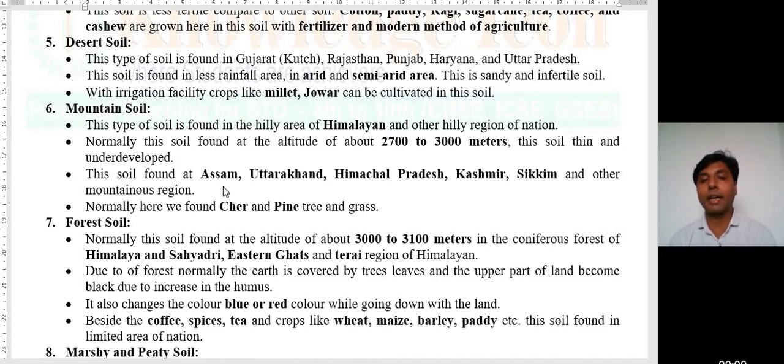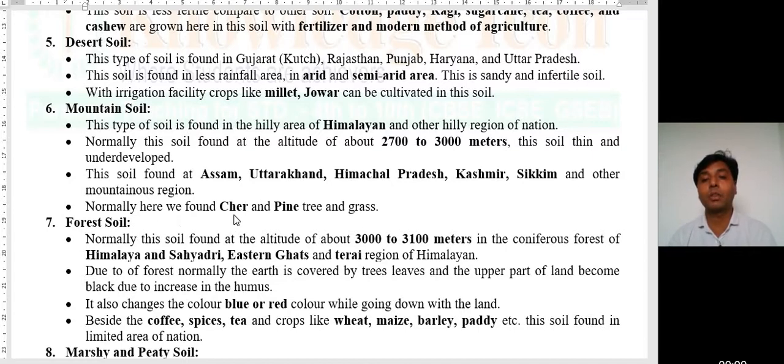The soil is found in Assam, Uttarakhand, Himachal Pradesh, Kashmir, Sikkim, and other mountainous regions of our nation. These are the states where we find mountain soil and hilly areas.